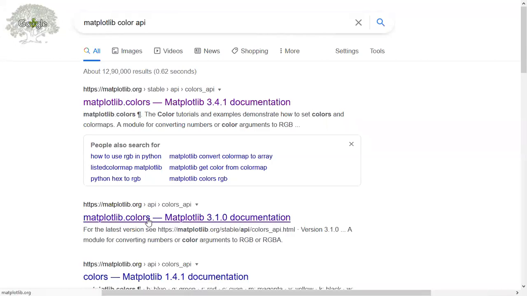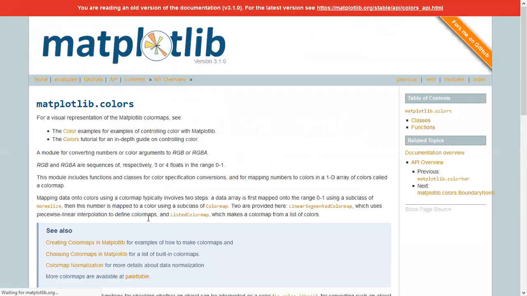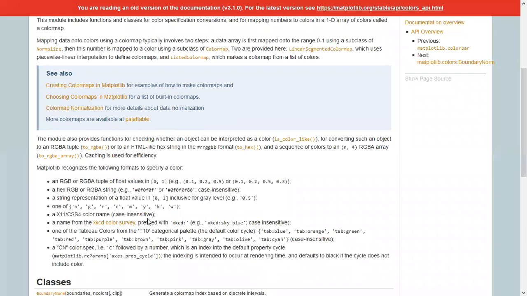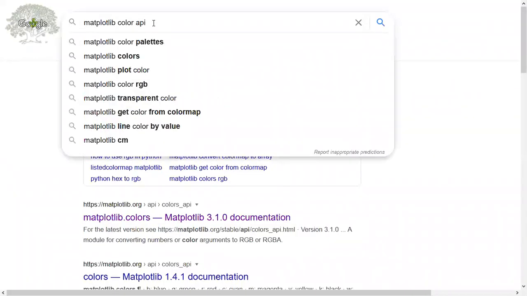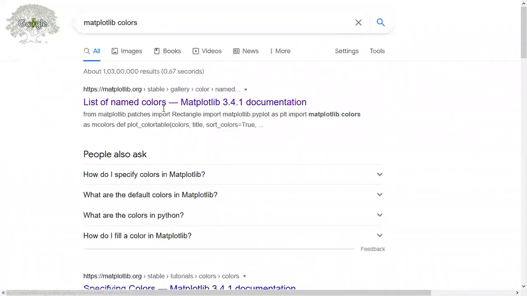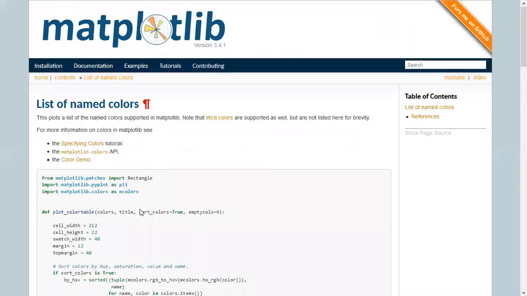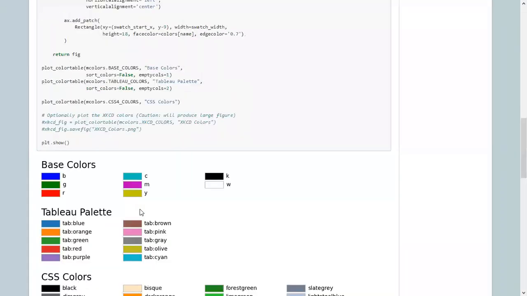Yeah, this is the colors API. You need to search for it. Let's use this colors. Yeah, list of named colors. Here are the colors.